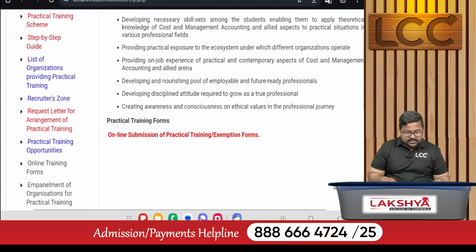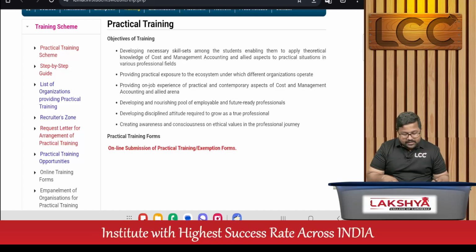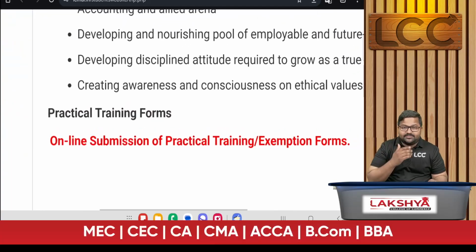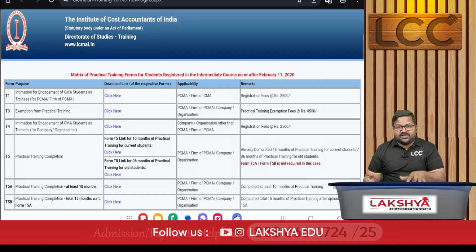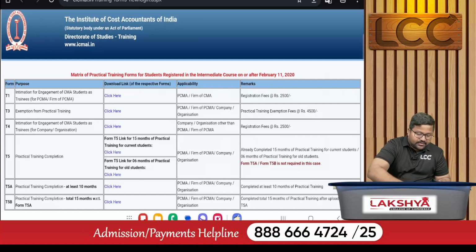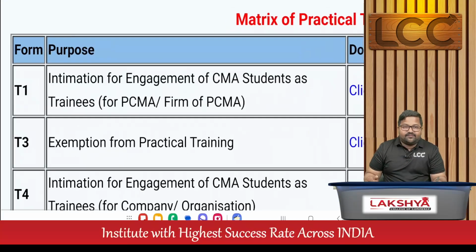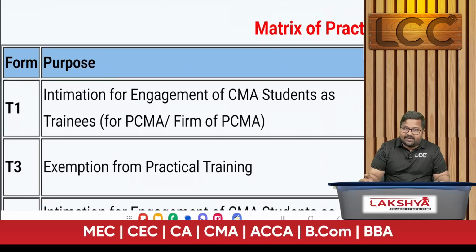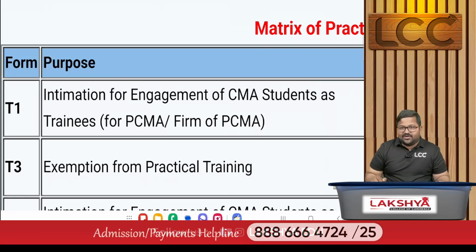Sir, I entered the practical training part. Now this is the next window. In the next window, there is online submission of practical training or exemption forms. Enter this part. In this window, whatever I mentioned earlier, form number T1. What is the purpose? Intimation for engagement of CMA students as trainees, exclusively with a CMA firm or exclusively an individual practicing CMA.